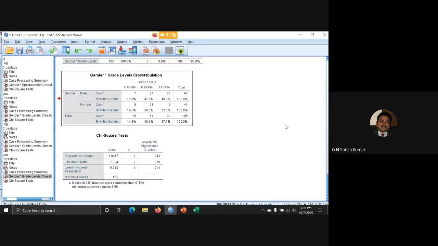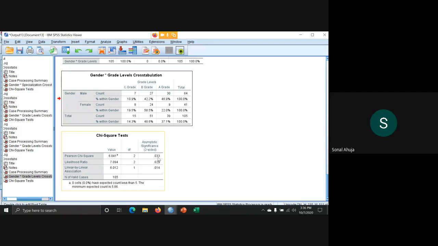Is it fine? Sir, under chi-square, we check for significant difference or significant association. I'm not getting significant difference. You are talking about 0.033, right? Sir, I'm only talking about the terminology that we use. Is it significant difference or significant association? When it is a relation, we talk about association, I think.